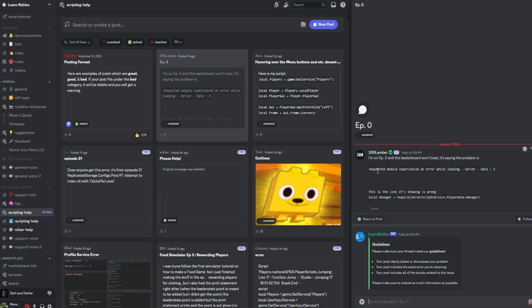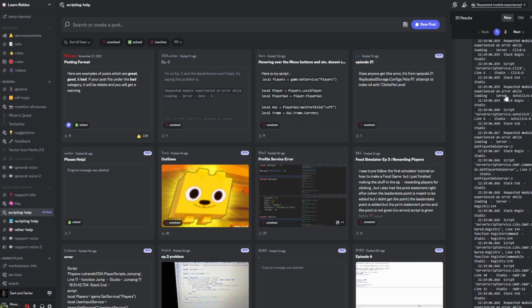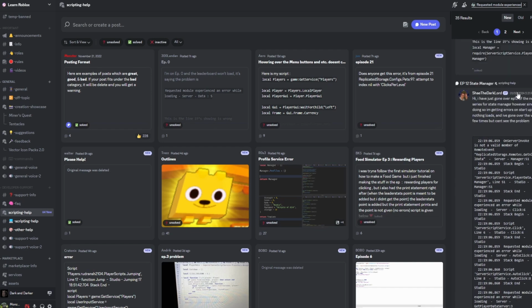Now, I'm not saying that Discord search feature is the greatest. Sometimes it's a little bit hard to find the exact same error that you're looking for, but let's copy a few words from this error right here and then paste it inside of our search bar. So when we search for this error inside of this Discord, we can see that there are 35 different results and there's actually 2 different pages. So we can go ahead and click on this one, for example.